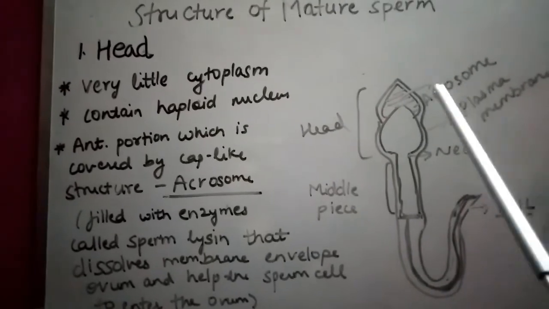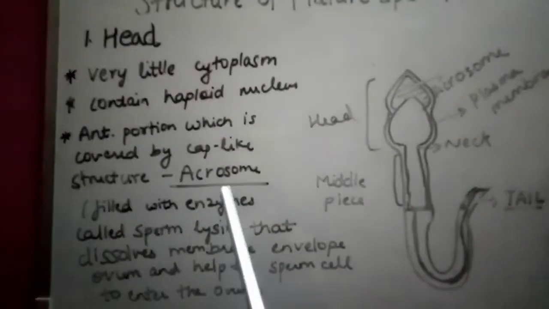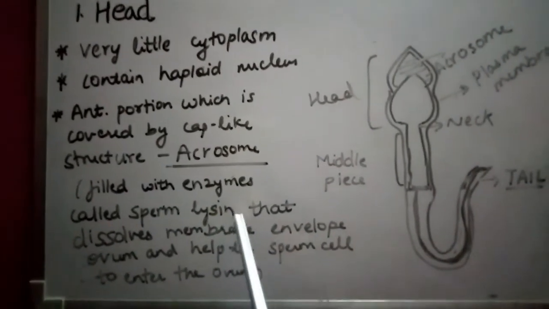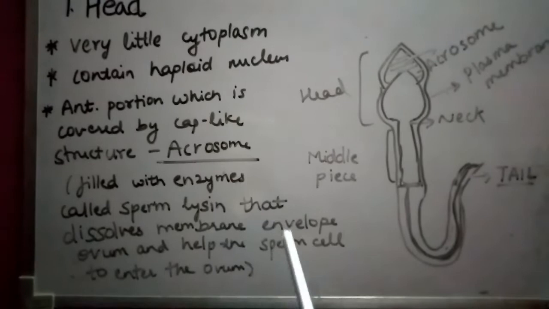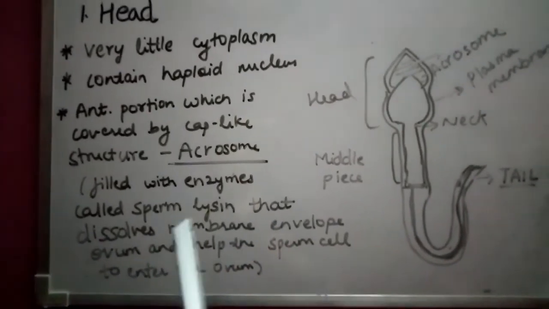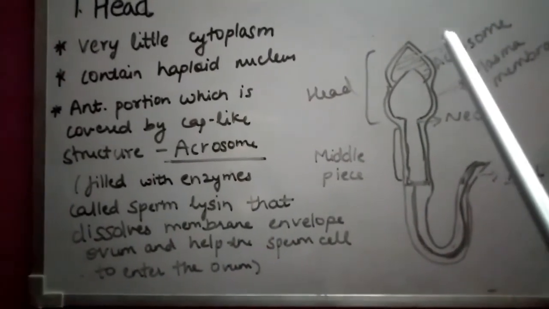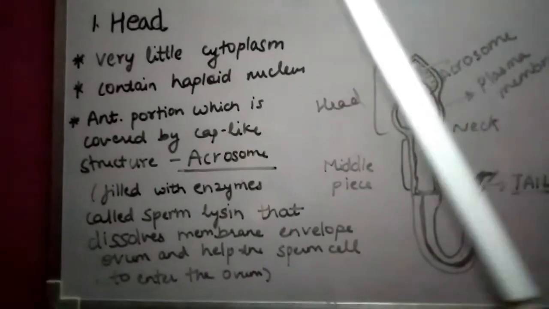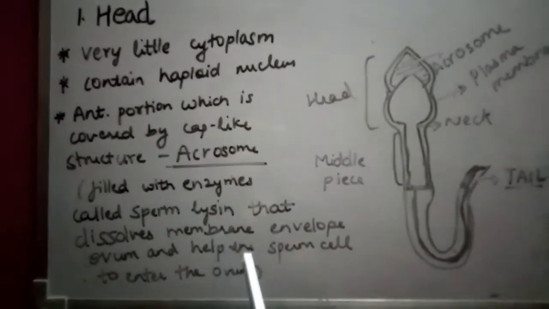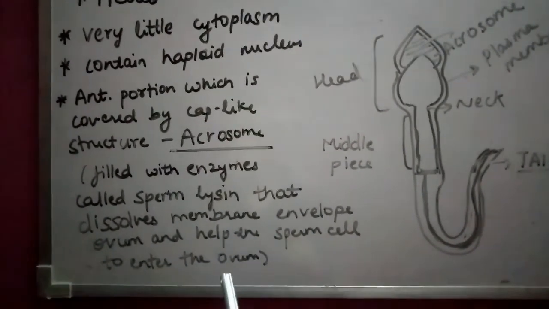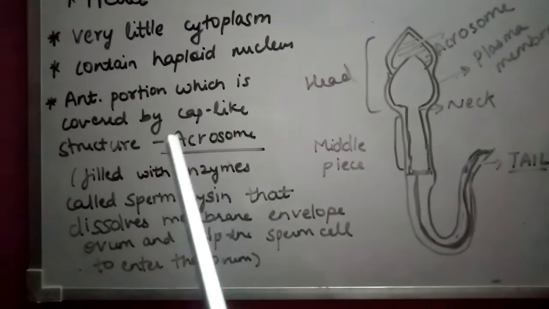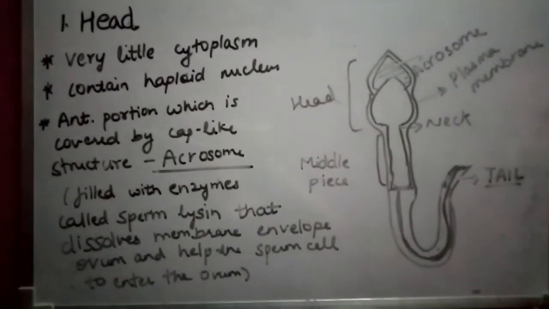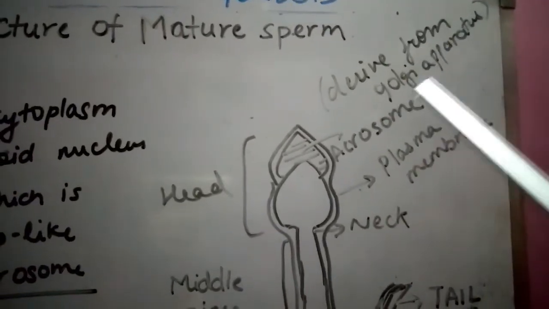So what is the acrosome? The acrosome is filled with enzymes known as sperm lysin. It dissolves the membrane envelope of the ovum. So when the sperm reaches the ovum, the acrosome helps in dissolving the ovum's envelope and helps the sperm cell to enter the ovum. So basically it helps in the fertilization of the ovum. The acrosome is derived from the Golgi apparatus.